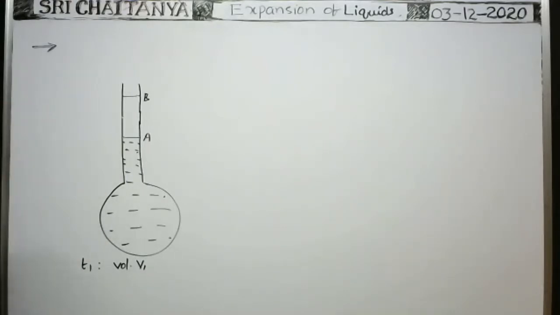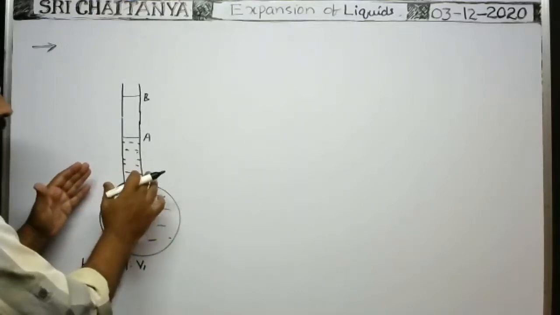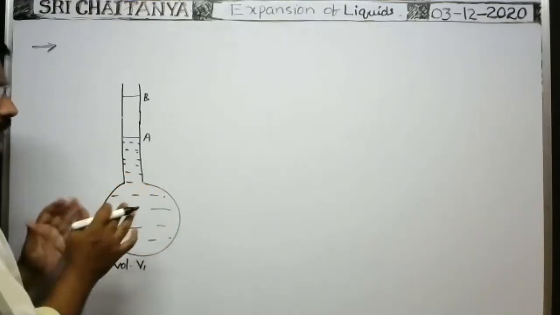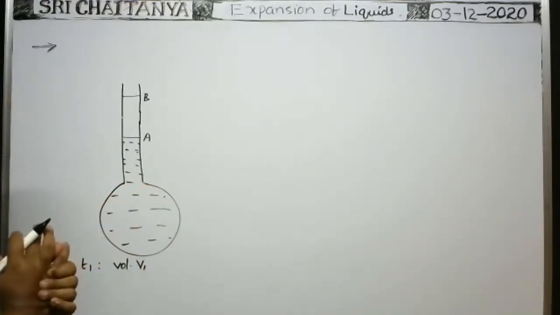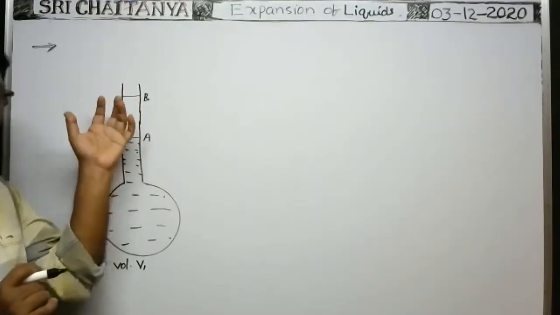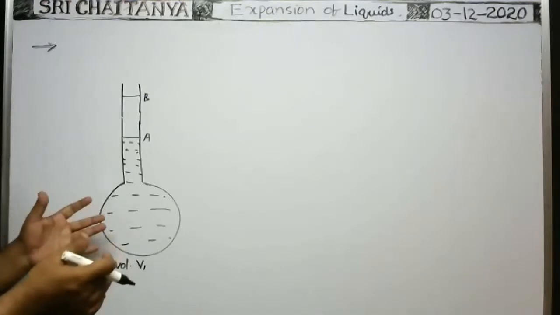But at the same time, we know whenever the temperature of the vessel increases, that means the solid also expands. Now you consider the expansion of the solid. Then what about the liquid level? Is it at B only or is it different? Actually, these two occur simultaneously.